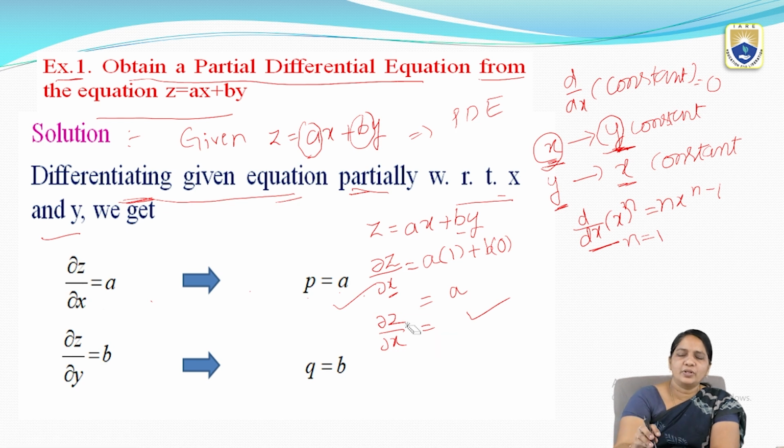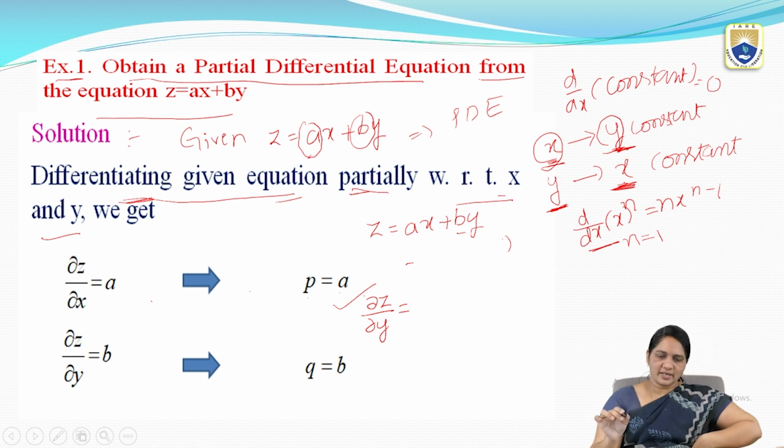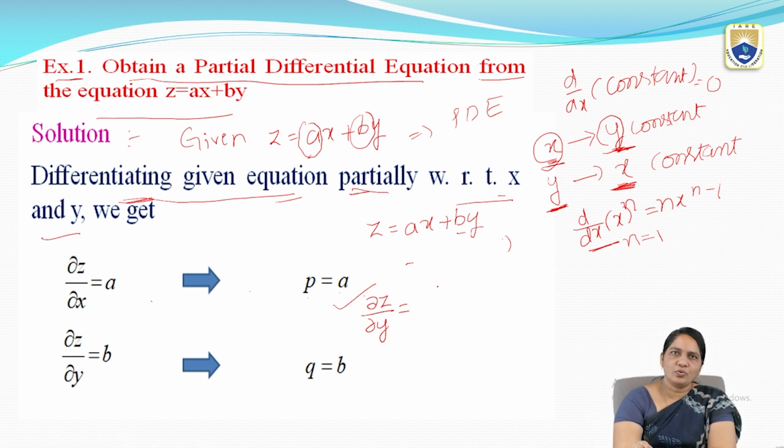Now I am going to do the partial differentiation with respect to y. So that is dou z by dou y. When I am doing with respect to y, x is treated as constant, right? Now dou z by dou y equal to a into, when I am doing y, x is the constant, so derivative of constant is 0. So a into 0 plus b into y derivative is 1.